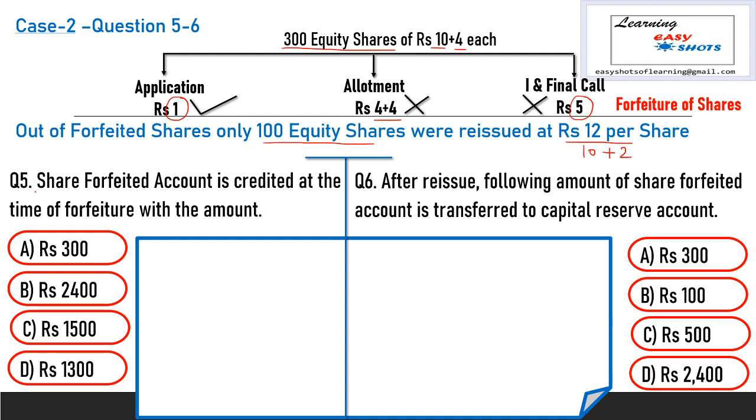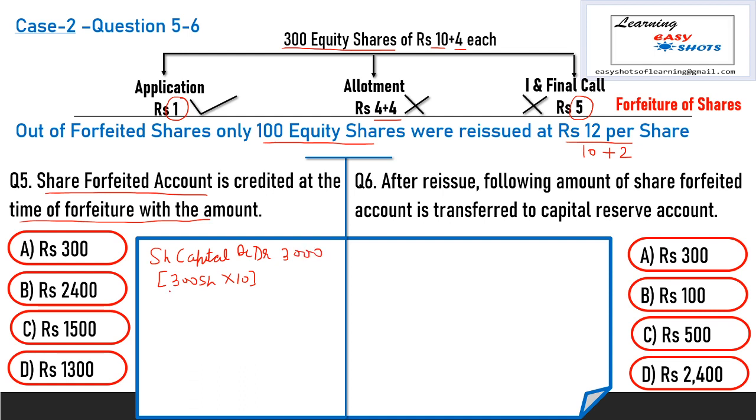Now question number 5 is: share forfeiture account is credited at the time of forfeiture with the amount. So we do the entry of share forfeiture. When the shares are forfeited, share capital account is debited with the called up amount. So share capital account debit: number of shares are 300 and the called up amount is rupees 10 per share, so 3000.